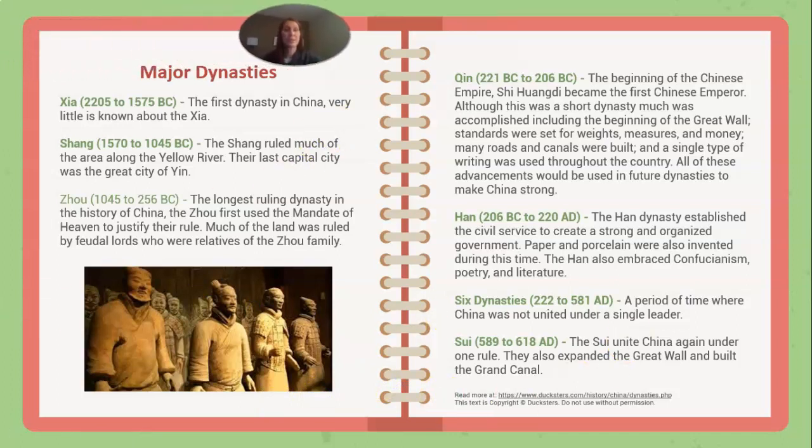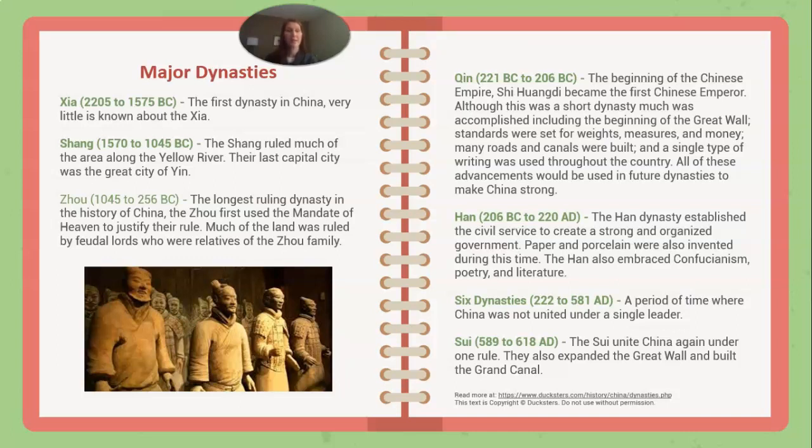Qin was the beginning of the Chinese emperor. Qin Shi Huangdi became the first Chinese emperor. Although this was a short dynasty, much was accomplished, including the beginning of the Great Wall. Standards were set for weights, measures, and money. Many roads and canals were built, and a single type of writing was used throughout the country. All of these advancements would be used in future dynasties to make China strong.